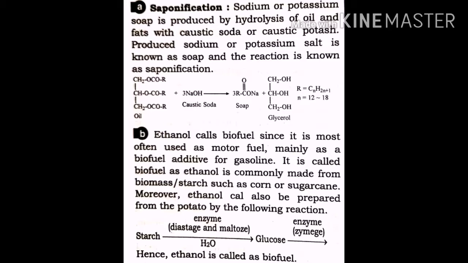Starch in the presence of enzyme produces maltose, and in the presence of water it will produce glucose, and glucose in the presence of zymase enzyme will produce ethanol. By this you can say that ethanol is a biofuel. So ethanol comes from sugarcane, potato and so on. That's why it can be called biofuel.